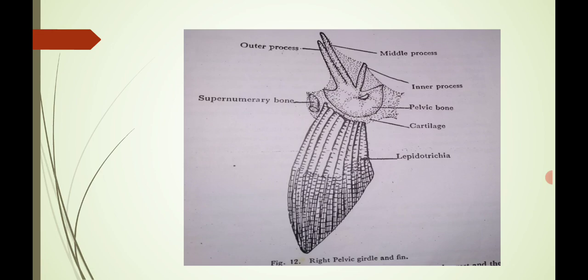Okay, this is the appendicular skeleton. In the appendicular skeleton we are seeing the various median fins as well as the paired fins, but in our syllabus we have only the paired fins for study, that is the pectoral as well as the pelvic girdle, and we have seen the anal fin, dorsal fin as well as the caudal fin for your information. Okay, this is the end of our chapter, the endoskeleton. In the next lecture we will start unit number 2.